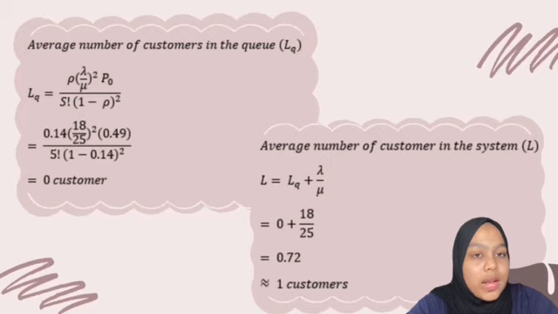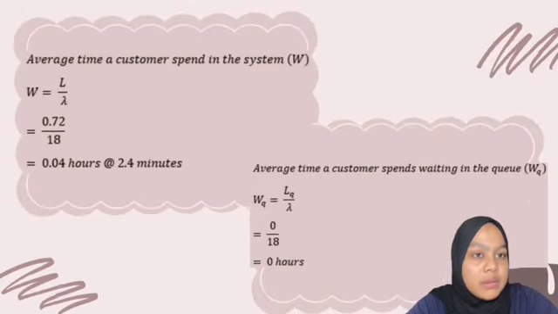L equal to LQ plus lambda over mu equal to 0 plus 18 over 25 equal to 0.72, approximately to one customer. The average time a customer must spend in system, W equal to L over lambda equal to 0.72 over 18 equal to 0.04 hours equal to 2.4 minutes.